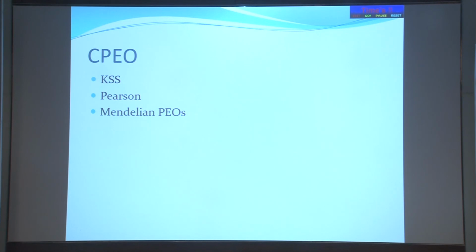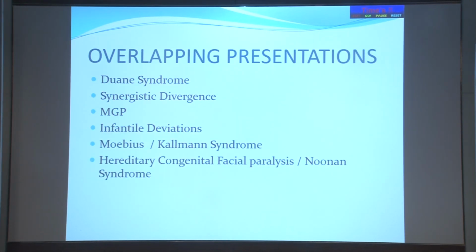Now, CPEO could be either Kearns-Sayre syndrome or Pearson or Mendelian PEOs. All these are variants which can present in different ways, and they may run into each other. So, Pearson has other findings also, systemic findings like anemia and diabetes, but it may also present with ophthalmoplegia. Now, as I said, we can have overlapping presentations with CFM, like you may have a Duane's, you have synergistic divergence, Marcus-Gunn phenomena, infantile deviations, Mobius, Kallmann syndrome, and hereditary congenital facial paralysis or Nieman syndrome.